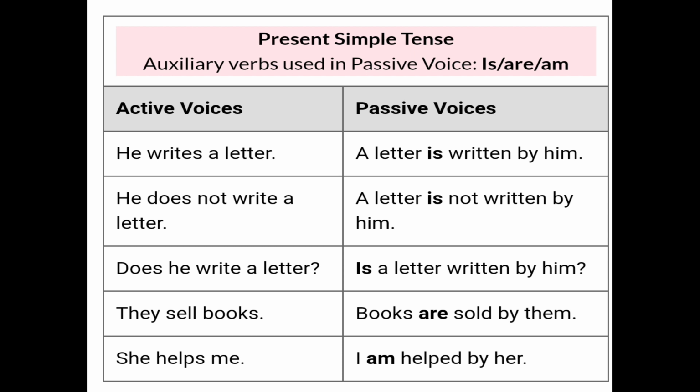Next, the last one: she helps me. It will become: I am helped by her. With I, what do we use? Am. And the third form of the verb help is helped. So what do we change? I am helped by her.